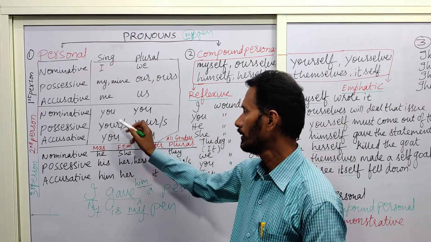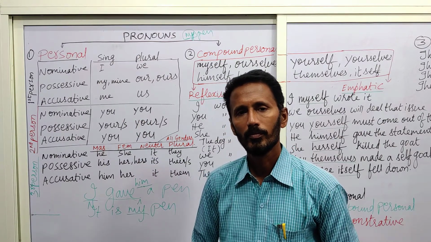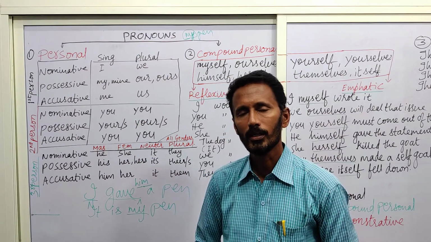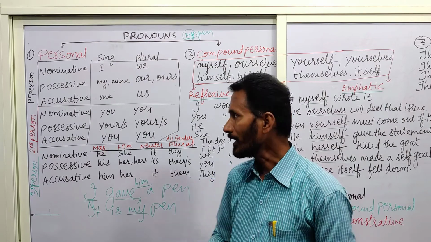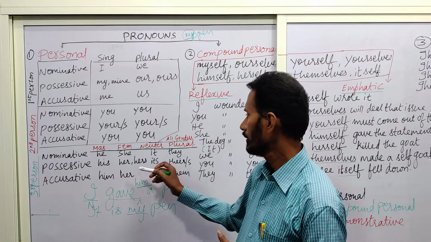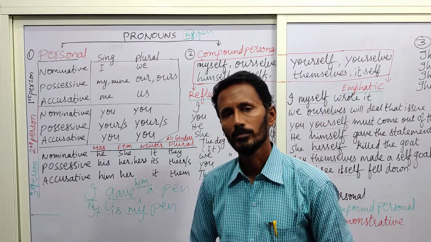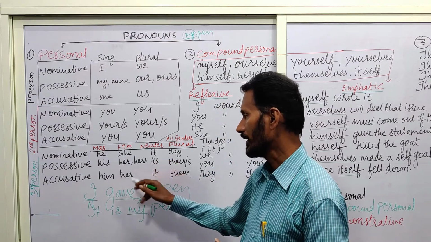You did the work. Who did the work? You did the work. The bus fell into the ditch. What fell into the ditch? The bus fell. So, it fell, it, noting gender. It fell into the ditch. This is called nominative case.